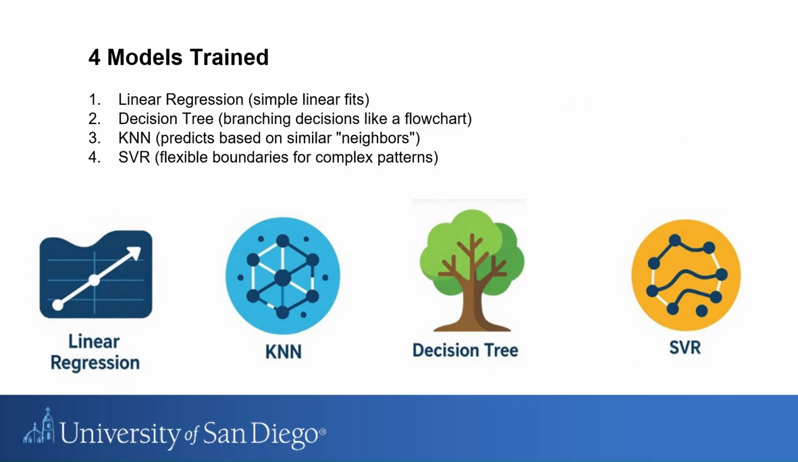Shown here are the 4 models we tested, each bringing a unique strength to the table. First, linear regression. It's the straightforward one that fits simple trends like a straight line through your data points. Next, decision tree, which branches out decisions like a flowchart to capture if-then rules. Then, k-nearest neighbors, or KNN, that looks at similar neighbors in the data to make predictions. And finally, support vector regression, or SVR, which draws flexible boundaries around complex patterns. We chose these to cover a range from basic to advanced, ensuring we find the best fit for our insurance nuances.